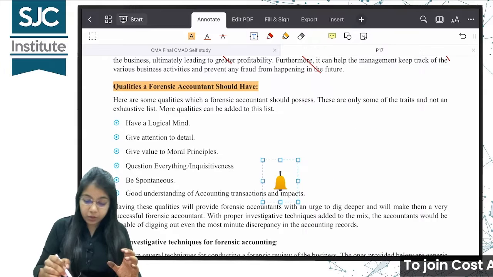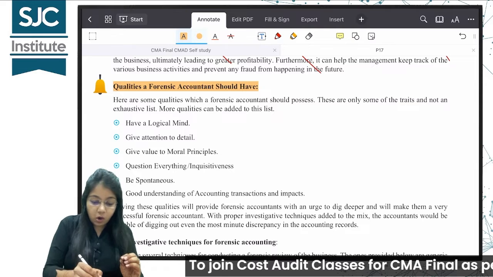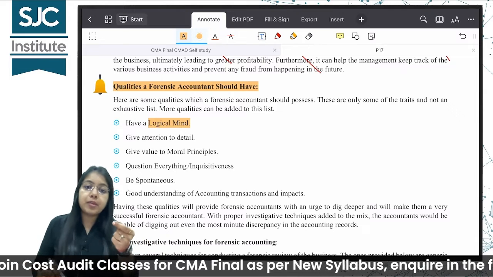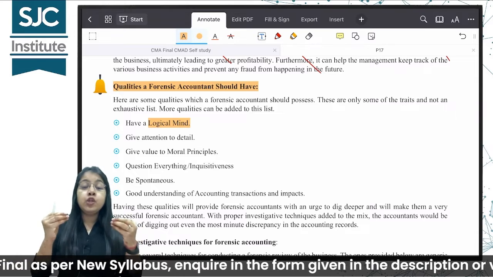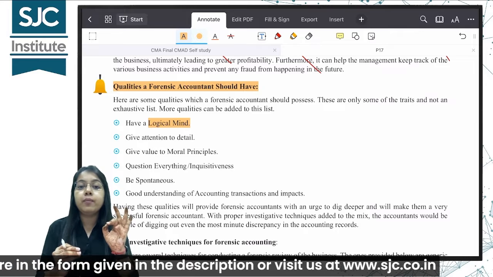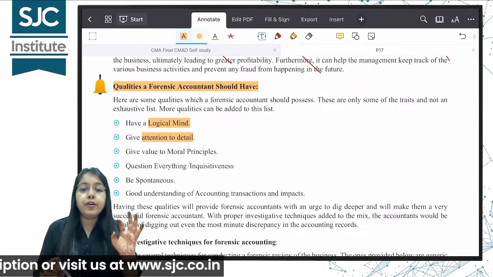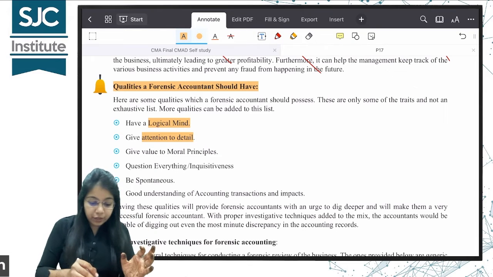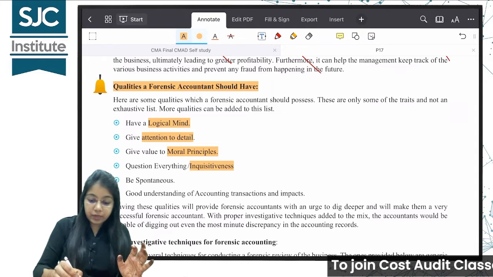Okay, यहाँ पे भी मैं लगा दूँ एक घंटी. Yes. So a forensic auditor should have a logical mind. Logic apply करना आना चाहिए. किसी ने भी कुछ भी समझा दिया, आपने समझ लिया, it should not be the case. Okay, you should apply your own logical brain. You have to give attention to details because the smallest, the minute details may be of importance to you. So किसी भी चीज़ को ignore नहीं करना, attention to detail. A very good observer can be a very good forensic auditor. Okay, give value to moral principles. Question everything, inquisitiveness.